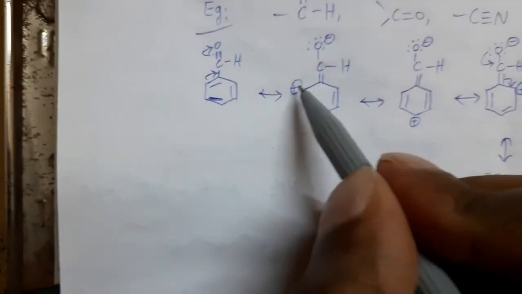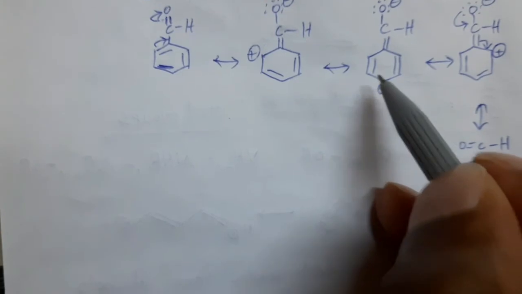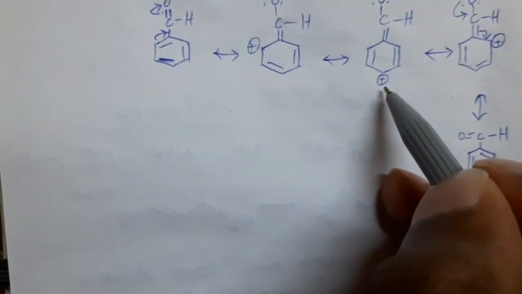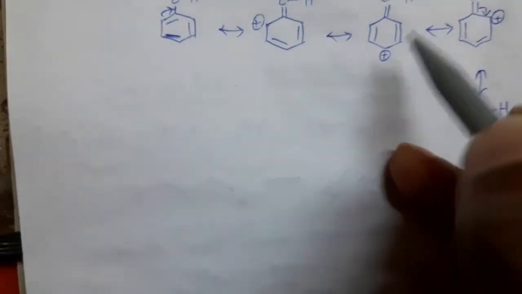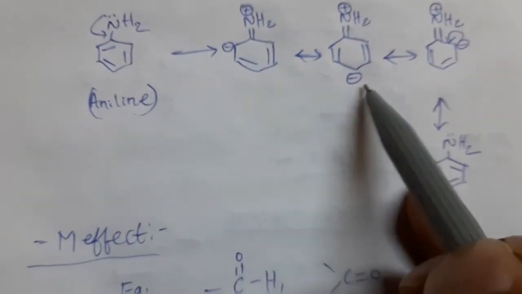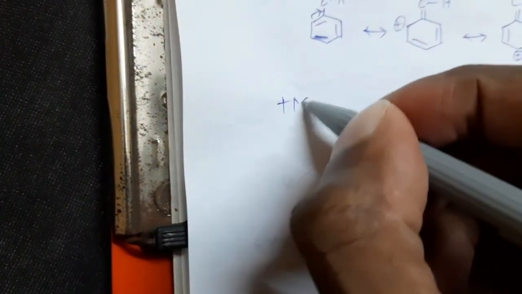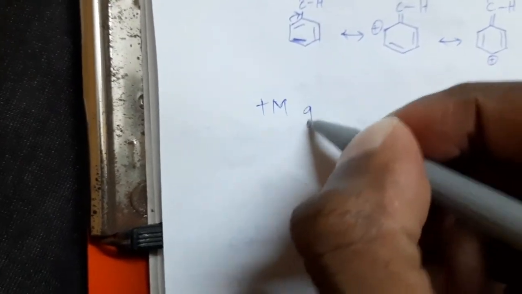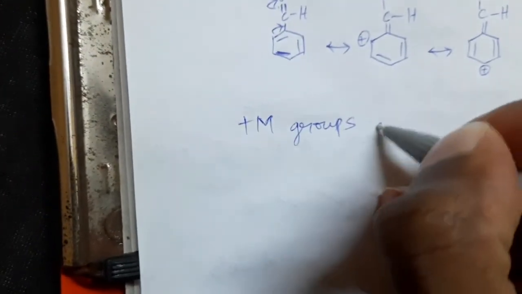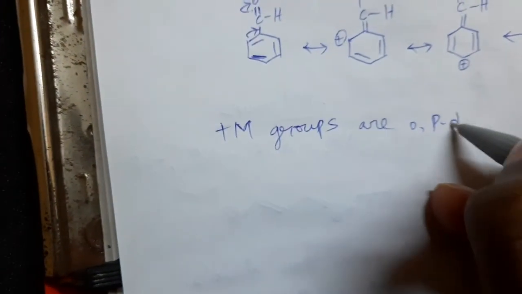Now ortho position and para position become electron deficient centers. So here in case of plus M effect, ortho position, para position become electron rich centers. So plus M groups are ortho, para directors.